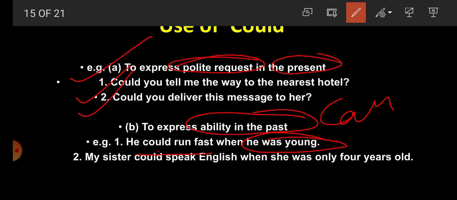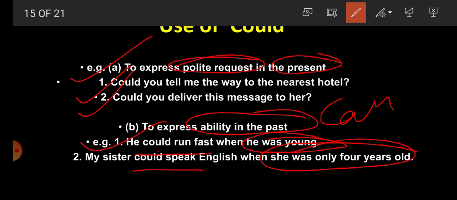So it indicates past ability. My sister could speak English when she was only 4 years old. Again past, and that's why it is written could. So students, we have got that could is used to express polite request and could is used to express ability in the past.